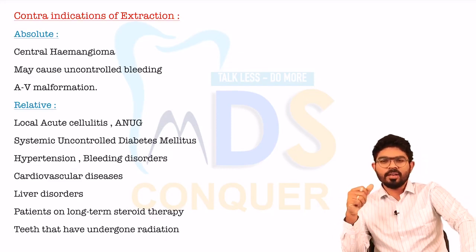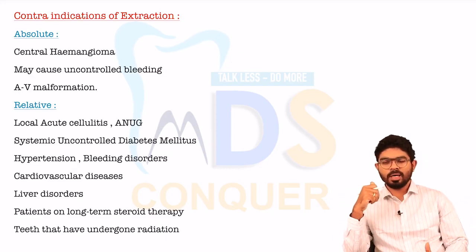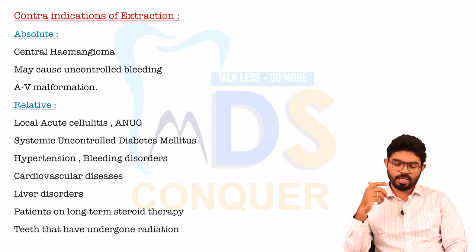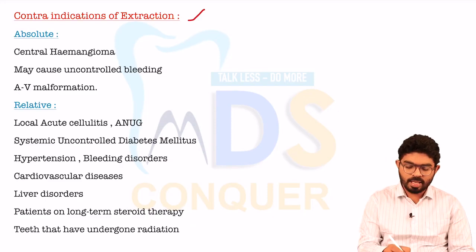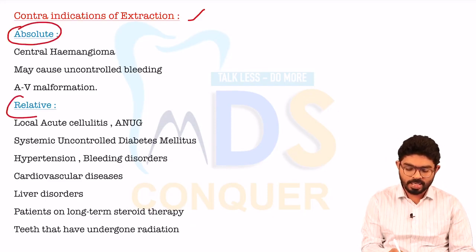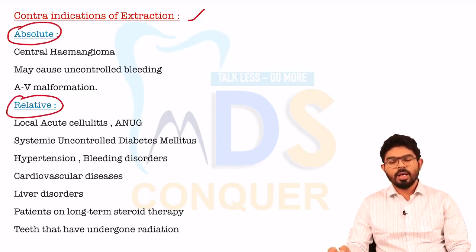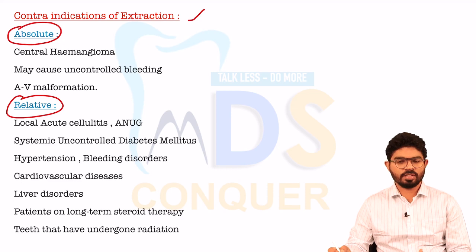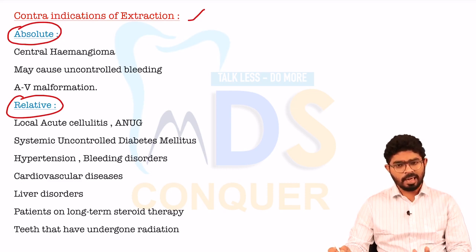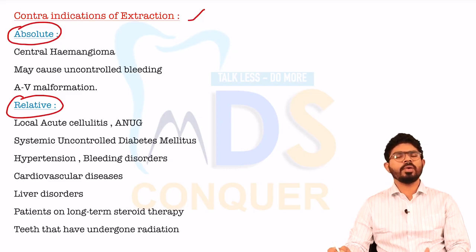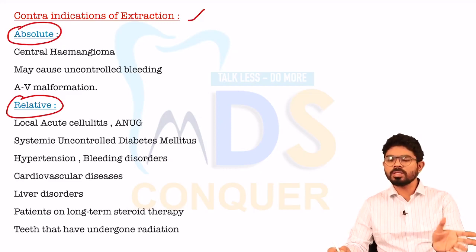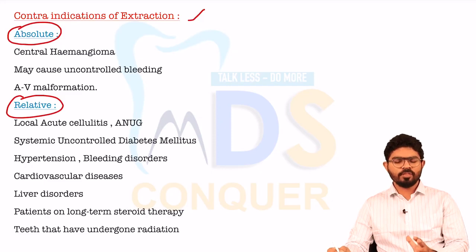The most important area where questions are thrown is the contraindications of extraction. They are basically of two types: absolute contraindications and relative contraindications. Absolute contraindications are the conditions where you should never attempt any sort of extraction at any cost, whereas relative contraindications are the conditions where you can proceed with the extraction after taking some precautions.